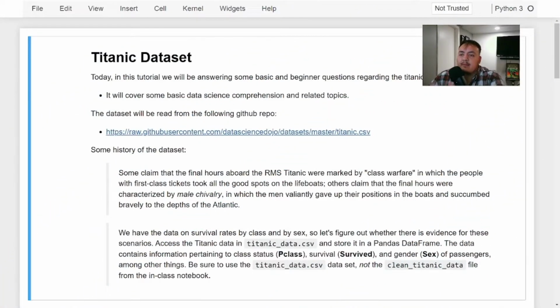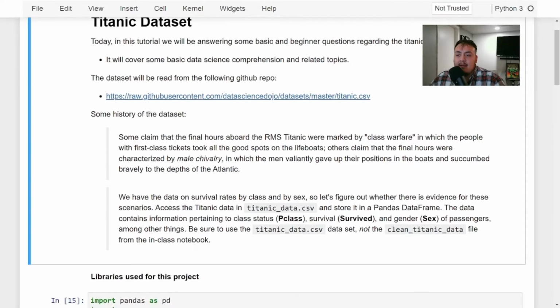Cool. So like I said, we're going to be using the Titanic dataset. We're going to cover some basic data science comprehension and related topics. This is typically geared, at least from my experience, toward an interview question, answering some simple analysis from what I've had in the past.